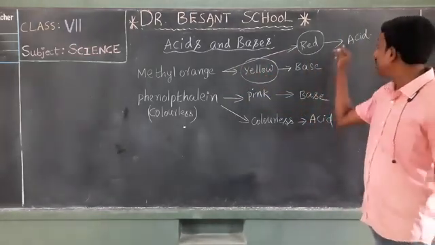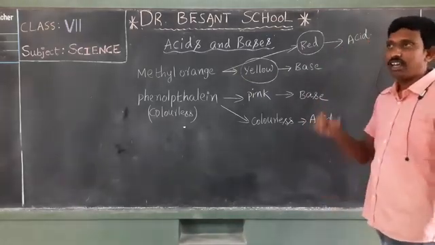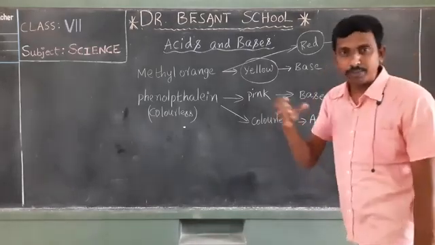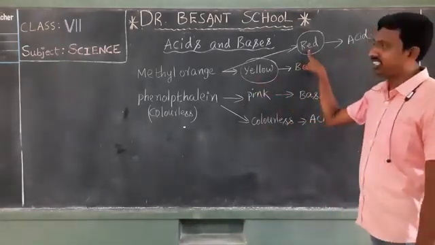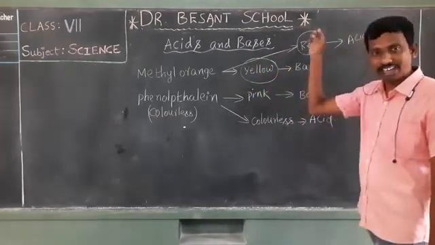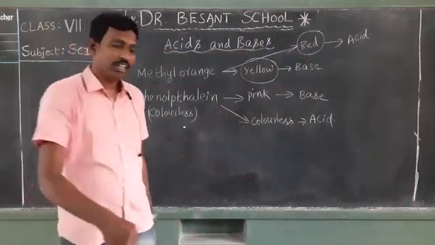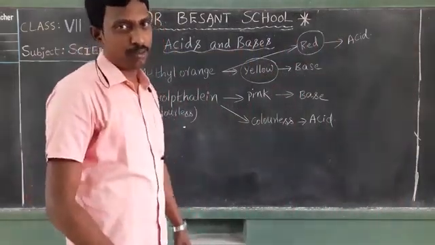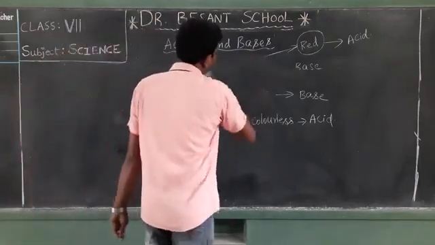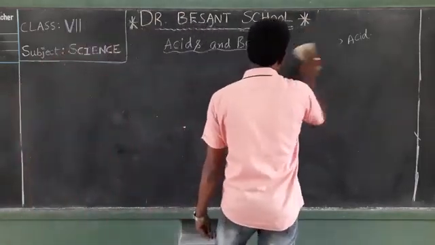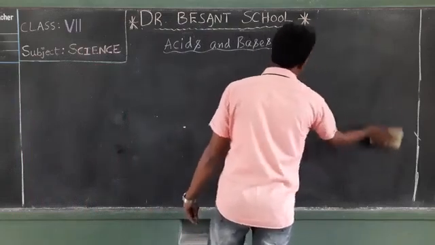And the substances which are acidic in nature, that is, they turn blue litmus paper to red, change the methyl orange color to red. So methyl orange changes color to red. Do you understand, my students? So, shall we go to the table portion? All of you open your running notes and draw a table as I am going to draw it on the blackboard now.